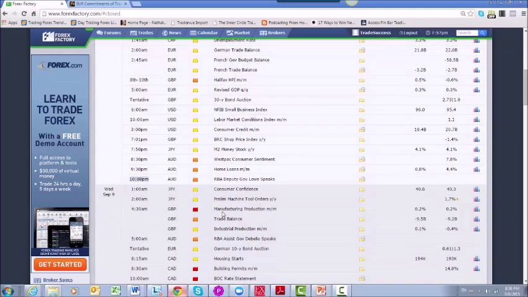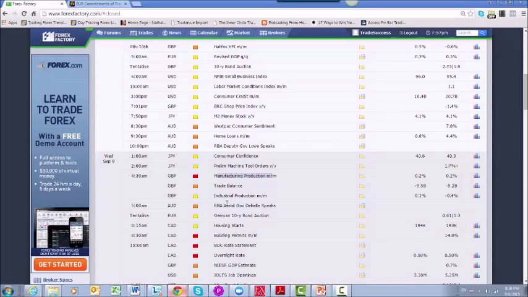Going into Wednesday, we have manufacturing production numbers coming out for the pound. The pound has also gone down over the last few weeks, so this is something to keep an eye on to see if we get any positive data for the pound. We also have an RBA Assistant Governor speaking. Again, this is not as important as the speech on Tuesday. However, something to keep an eye on.